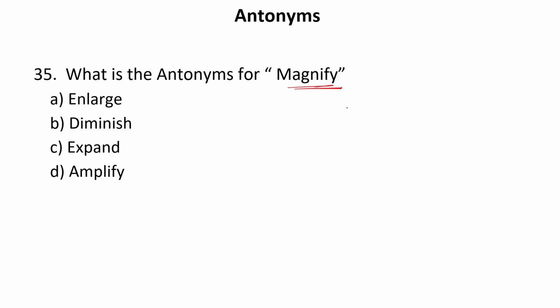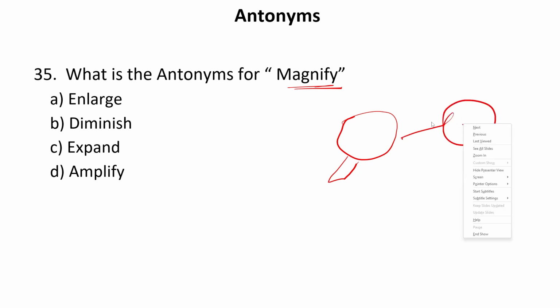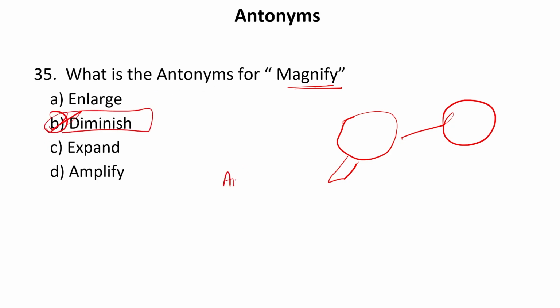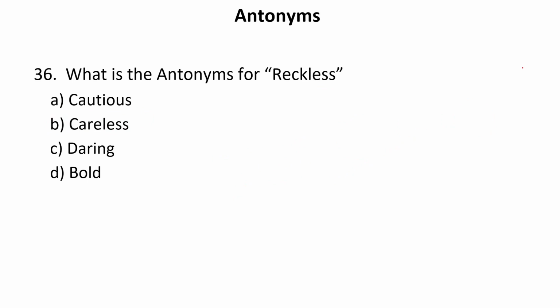Magnify. We use a magnifying glass to make something bigger. So when we see it through a magnifying glass, it enlarges. So that is known as magnify, and the antonym, or the opposite word of magnify, is diminish. So our answer is B. Now let us move to the next one.